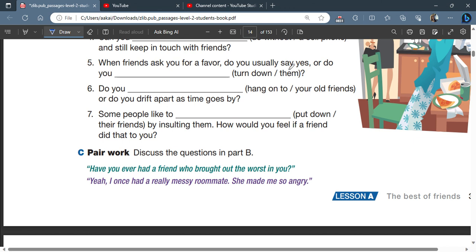Yes, you only have one option. Pronouns must go in between. They must be separated. So we need to say, or do you turn them down? I'm going to write that one in. Okay. So we cannot say turn down them. We must say turn them down.